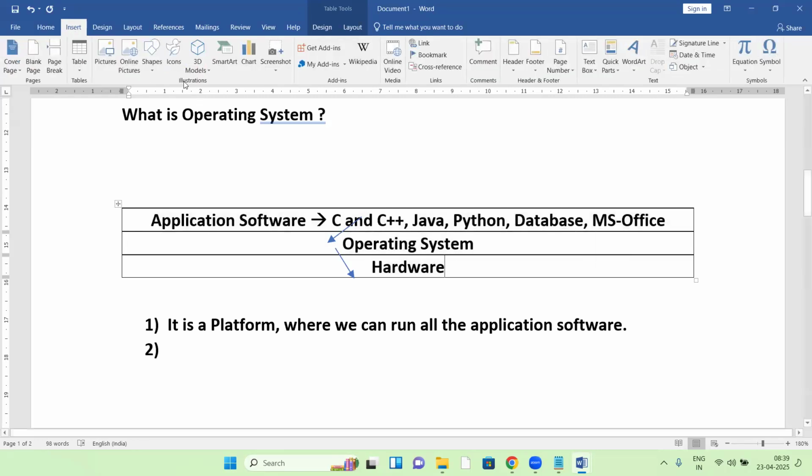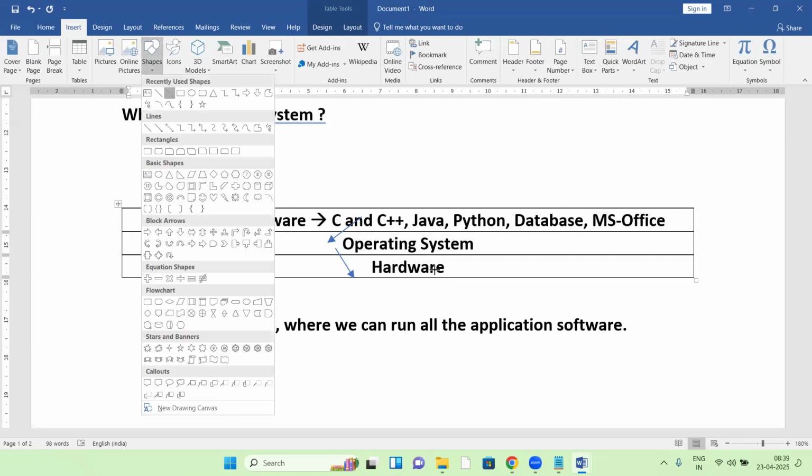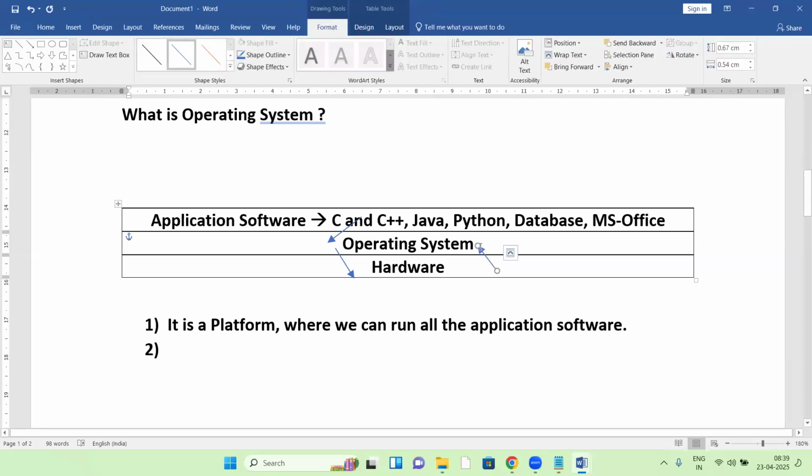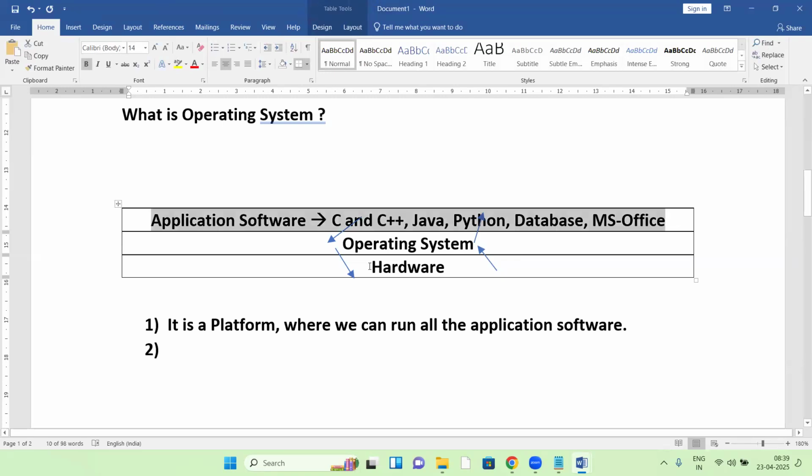Suppose there is input data from the keyboard. The keyboard data first of all goes to the OS, and then is transferred to these programs, right? So between application software and the hardware layer, there is the OS. The OS is like a mediator between application software and hardware components. Mediator means interface.